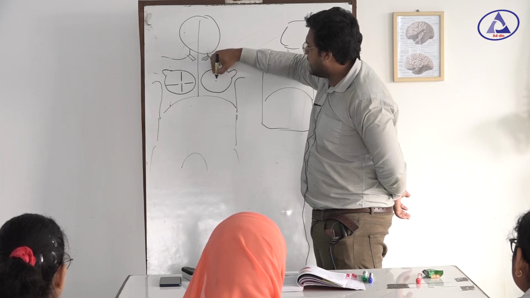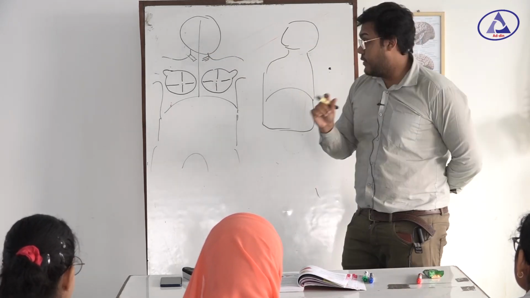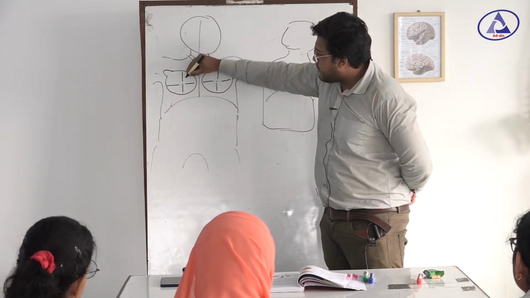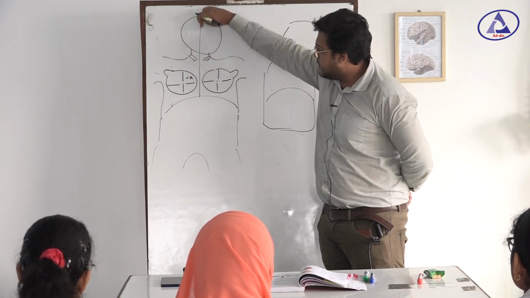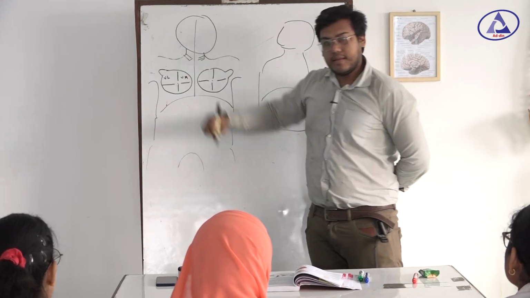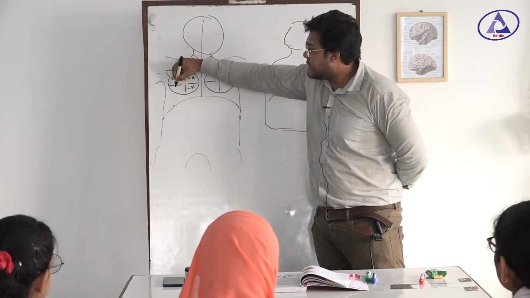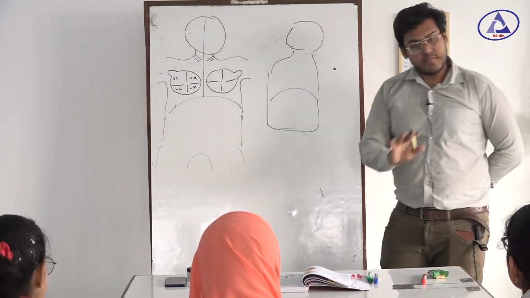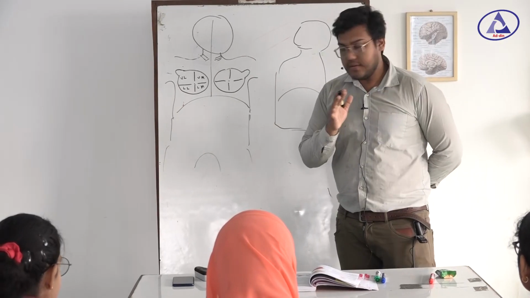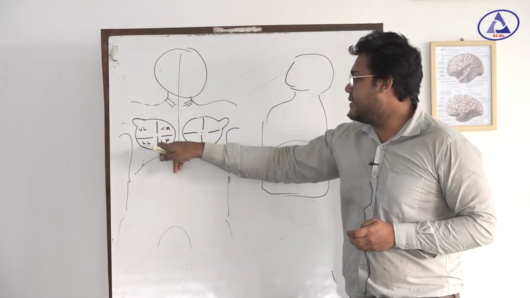The names of the quadrants, I will ask you, you will say it louder. This is upper medial. Of course, this is the medial side of the body, so this is upper medial. This is upper lateral. This is lower medial. This is lower lateral. We divided the breast into four quadrants: upper lateral, upper medial, lower lateral, lower medial.